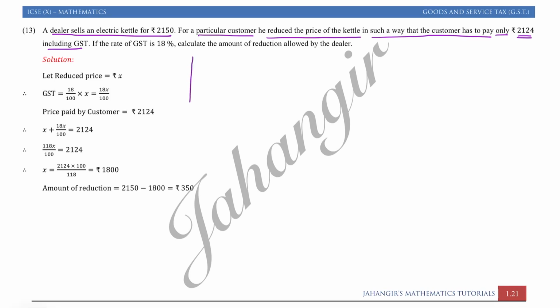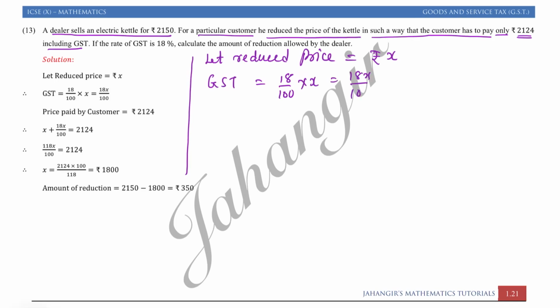So again here we will say let reduced price be rupees x. So GST on the reduced price is how much percent? That is 18% of x, that is 18x upon 100.